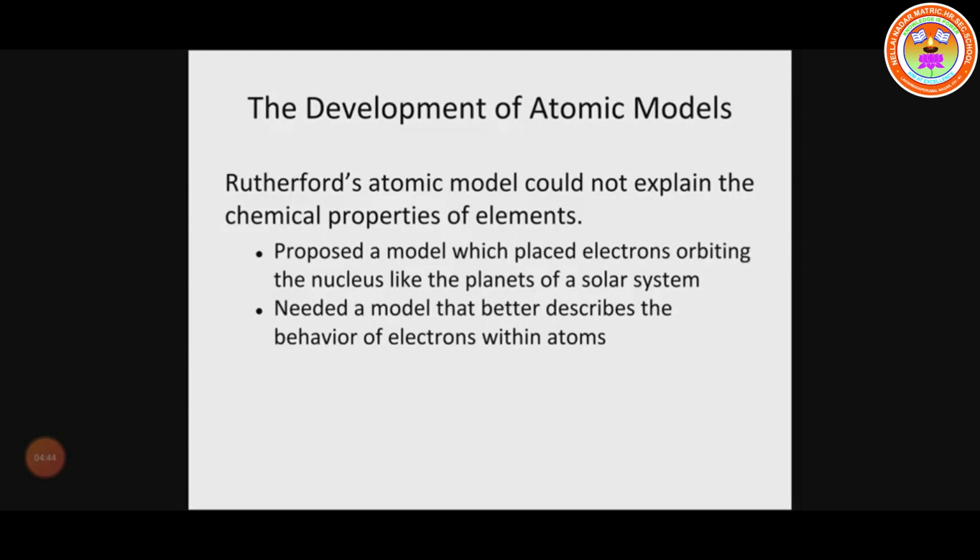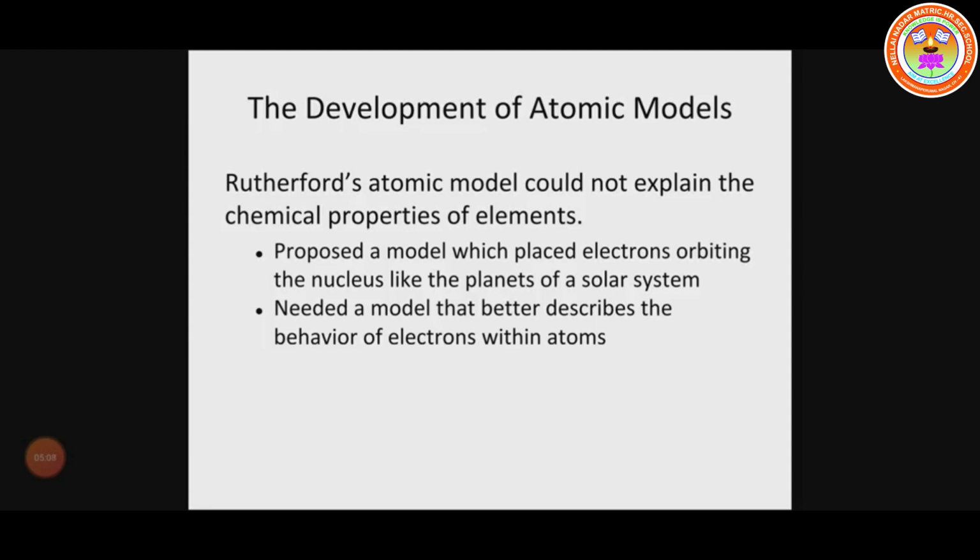Now, the development of atomic models. Rutherford's atomic model could not explain the chemical properties of the elements. So a model was proposed which placed the electrons orbiting the nucleus like the planets of the solar system.